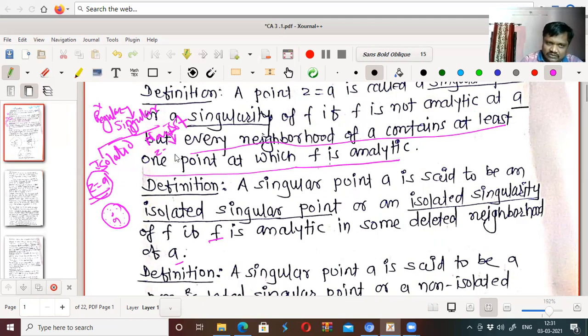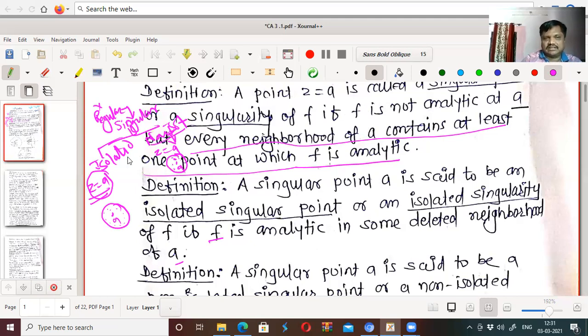Z equal to a is a non-isolated singularity if the function is not analytic at a, and for every neighborhood of a, there exists at least one point at which the function is not analytic.